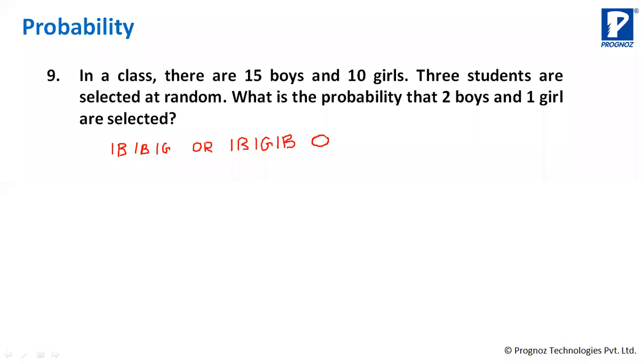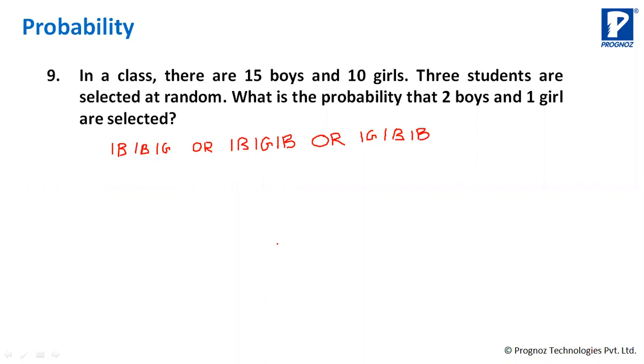Or one girl, 1 boy and 1 boy. Probability में ये देखना होता है किस सीक्वेंस से हम लोग कर रहे हैं. Okay, that is important.